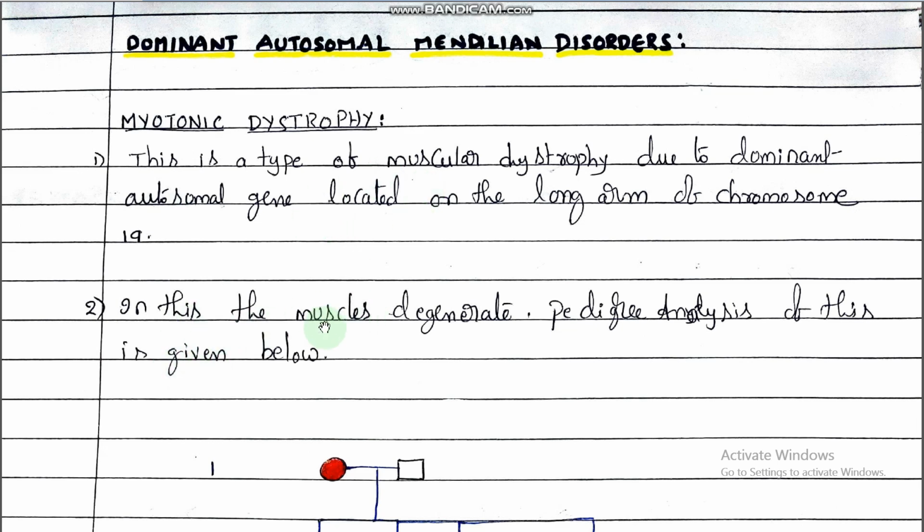Second point, in this the muscles degenerate. In this type of disorder, what happens? Muscles degenerate. So, muscles do not exhibit proper contraction and relaxation, and muscle degeneration takes place. That condition takes place in myotonic dystrophy. So, for this dominant autosomal Mendelian disorder, what is the pedigree analysis? By pedigree analysis, how do we explain